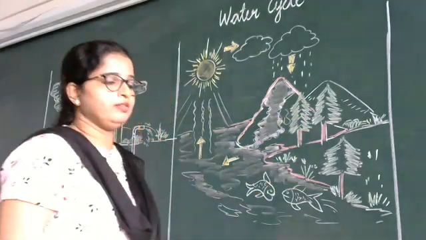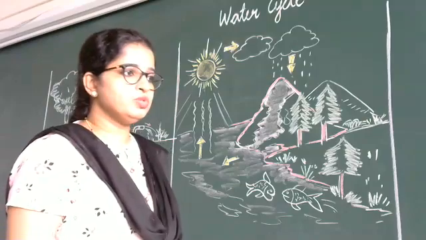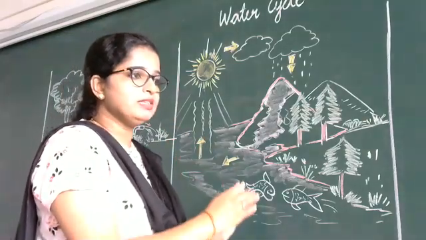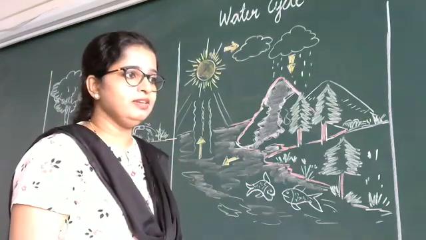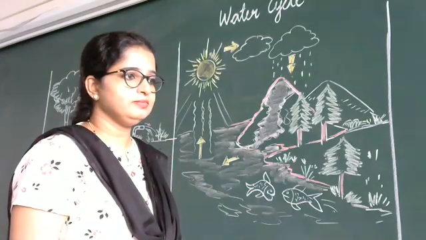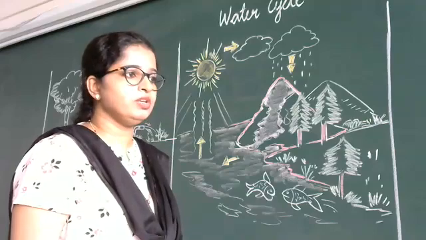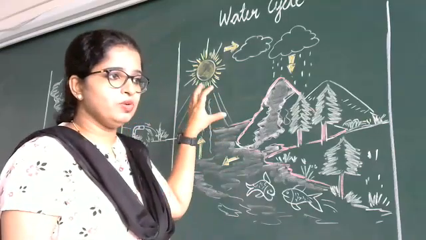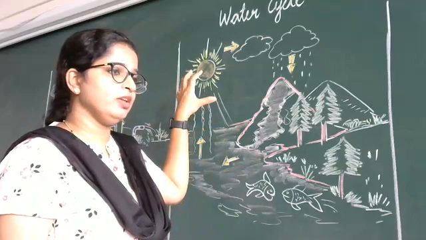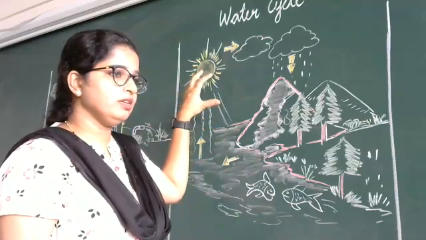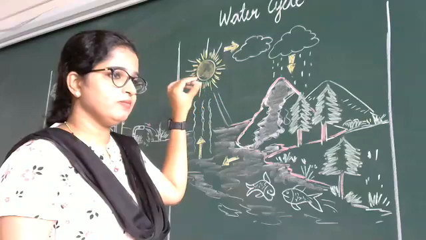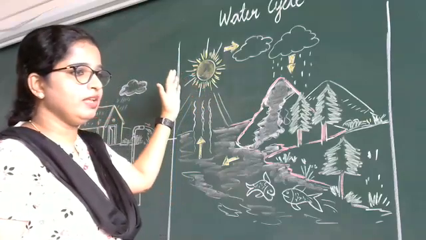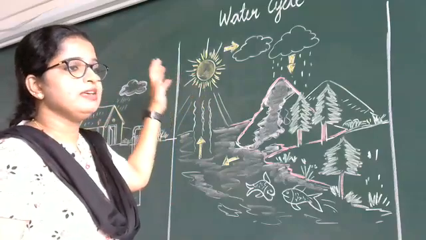Understood what is the water cycle? This continuous process is called the water cycle. Is that clear? You understood what is the water cycle? Who is the important thing in this water cycle? Which is the important part here? Sun.